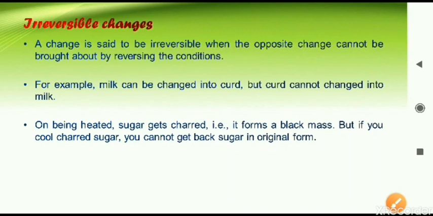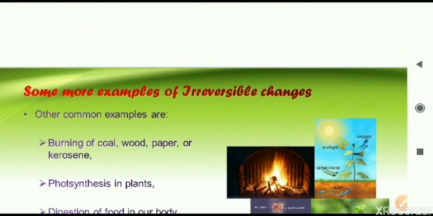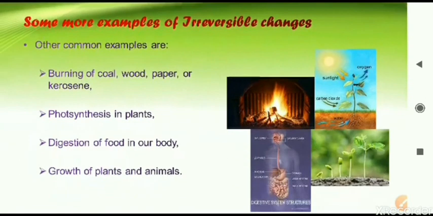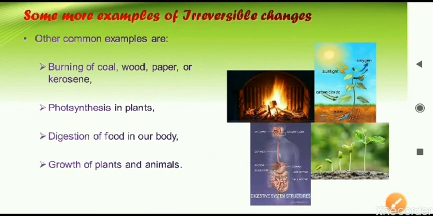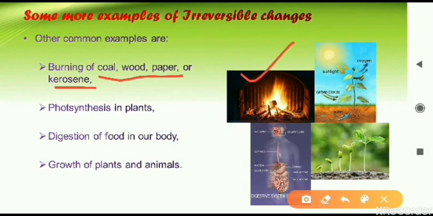So reversible and irreversible, two kinds of changes are there. The first type of change we have learned. Let us move to some more examples of irreversible changes. Any kind of burning, whether it is coal, wood, paper, kerosene, petrol, diesel, anything which is burned, is an irreversible change. After burning, what you will get is ashes, that is carbon only. We cannot get the material back.